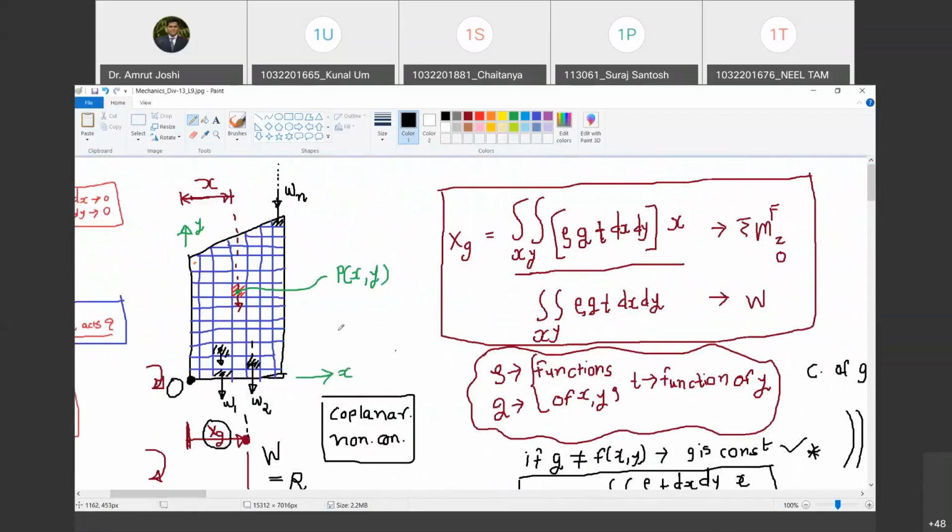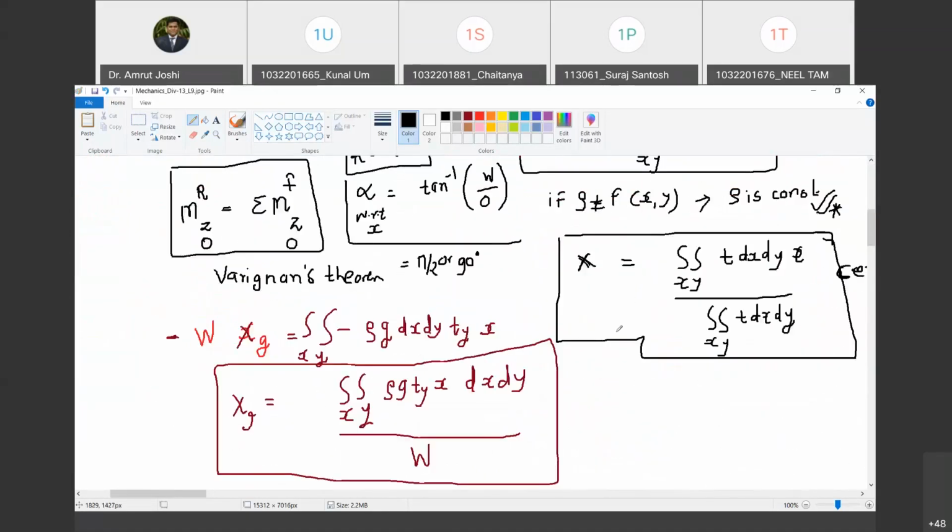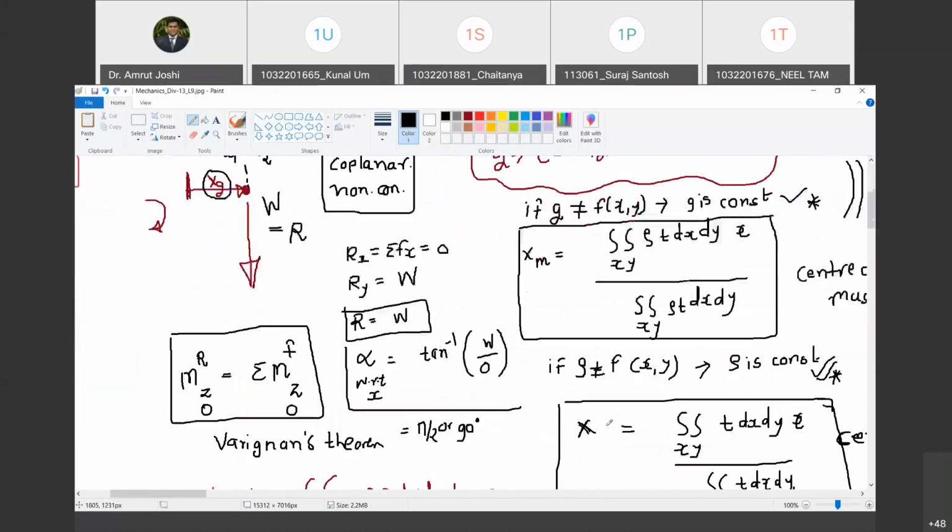To find out y coordinate, I will assume that the gravity is acting in this direction. Or in other words, I will tilt the object by 90 degrees, and I will get the similar expression. So what will be yg? It is double integration: rho g t dx dy y, into y, divided by this quantity, whatever it is. And then the same discussion pertains for ym and y.